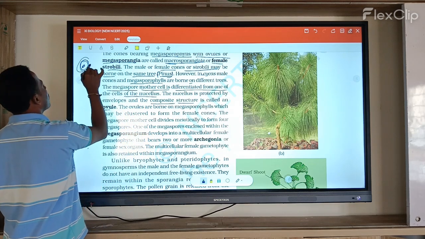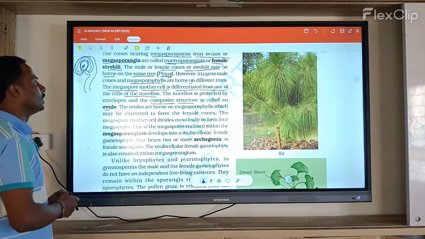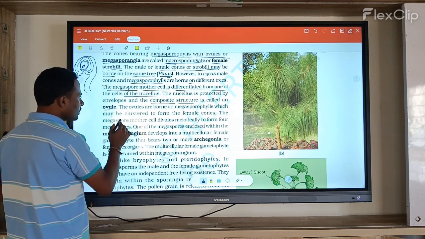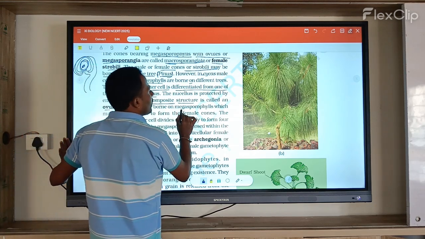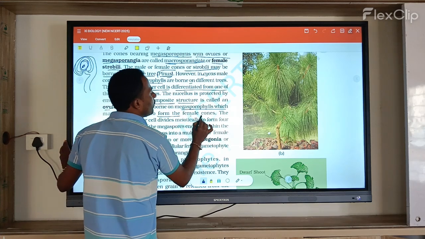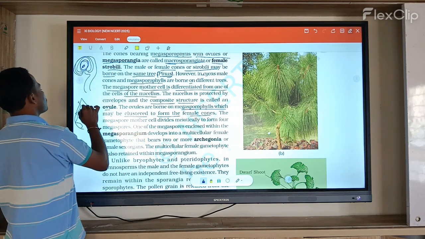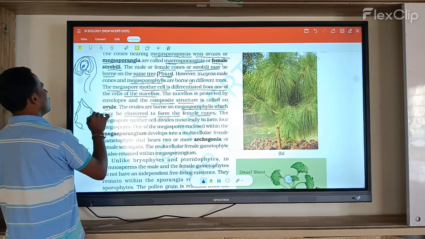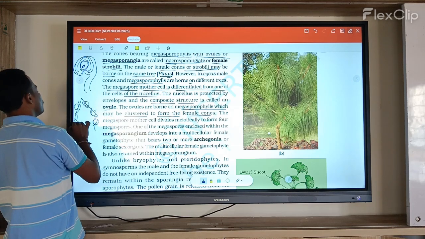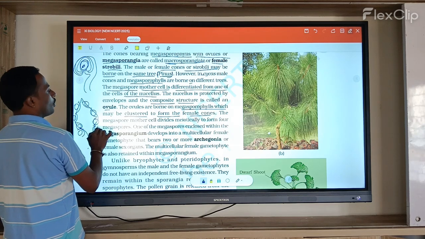It is completely covered, and one ovule is present. The ovules are borne on the megasporophyll, which may be clustered as in male cones. A number of cluster-like structures are formed, and you notice a number of cluster-like structures in the female cone.